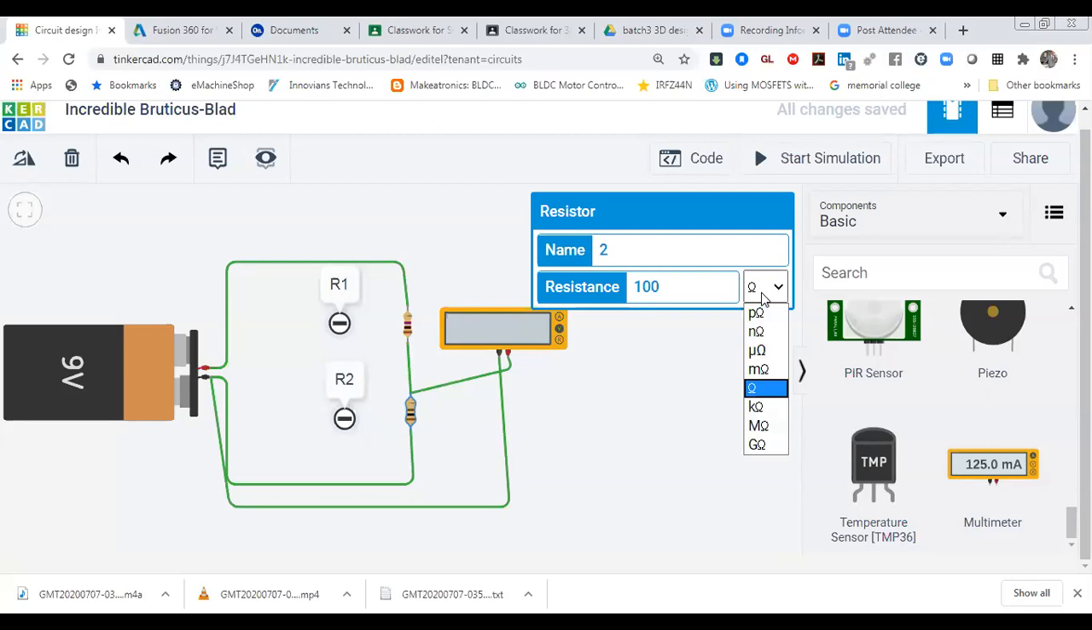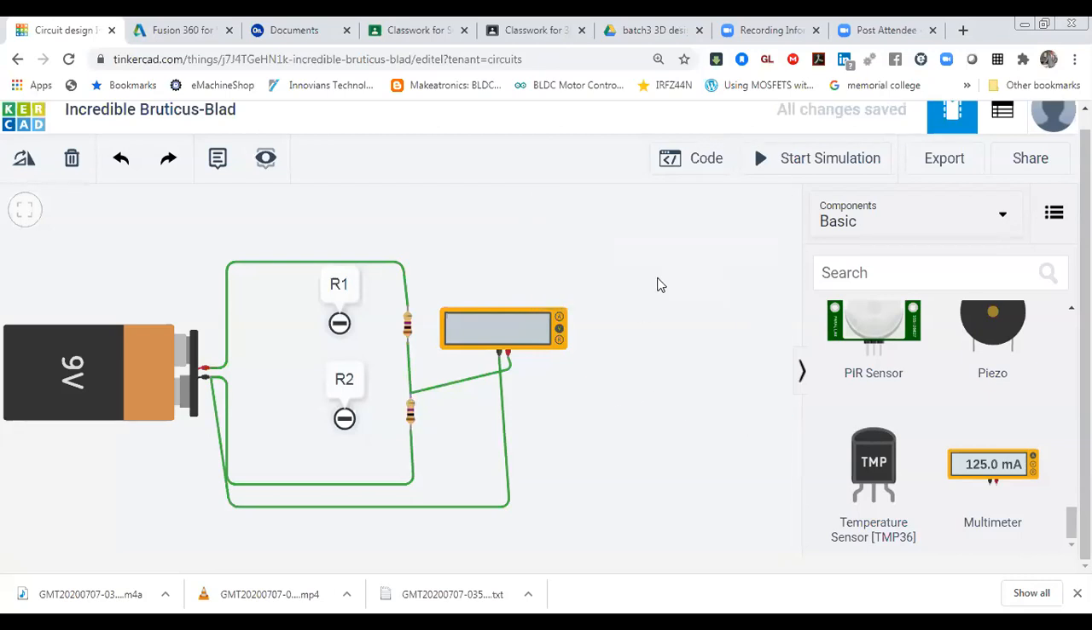100 mega ohm. Okay. So both the values I just took are 100 mega ohm. R1 is 100 mega ohm and R2 is also 100 mega ohm. So according to our calculations, it should show 4.5 volt at the output. Is it so? Let's see.